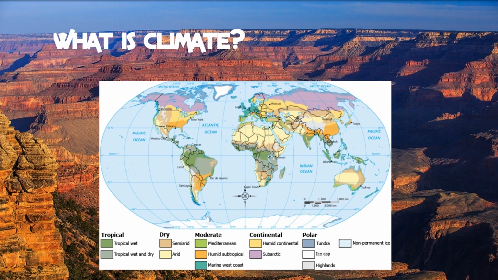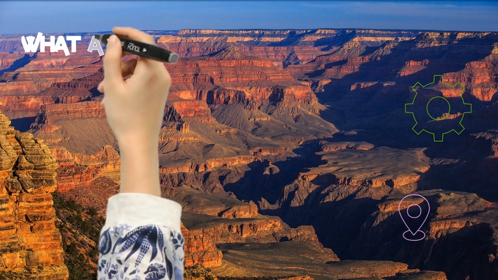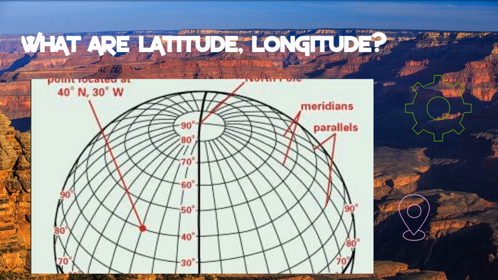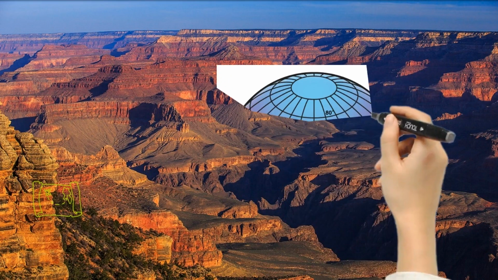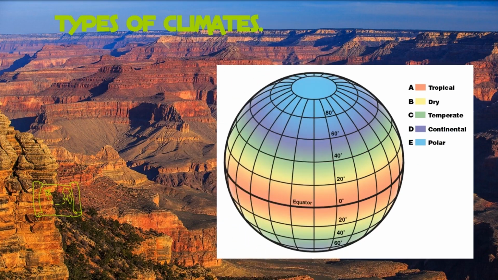Types of climates vary with latitude, altitude, height of the place compared to sea level, landscape, seas and sea currents, depending on where the city or town is located. Types of climates are hot, temperate and cold, with variations based on all previously mentioned factors. What are latitude and longitude? Latitude and longitude are a coordinate system by means of which the position or location of any place on Earth's surface can be determined and described. Types of climates. Observe the map. Look at the types of climates based on the distance from the equator. However, local climates vary a lot, based on altitudes, sea level, elevation, like plains, hills, mountains, and so on.